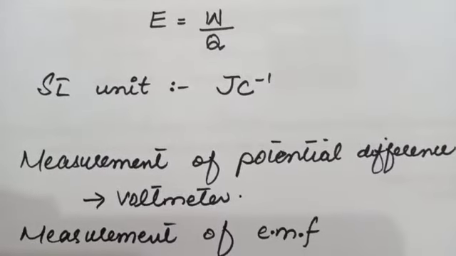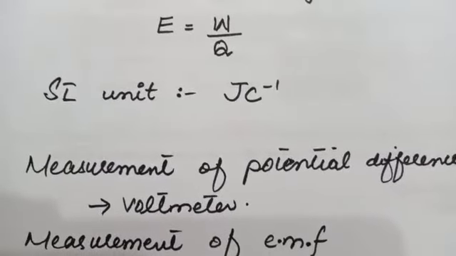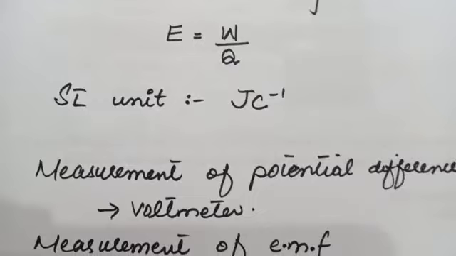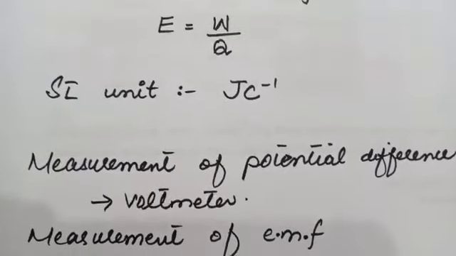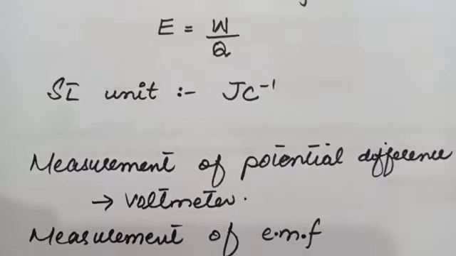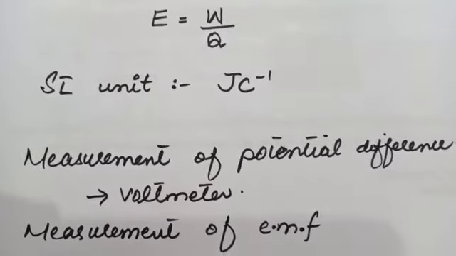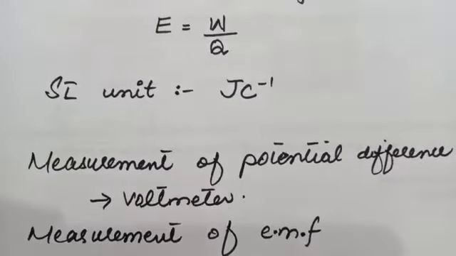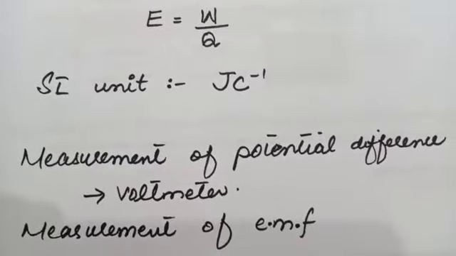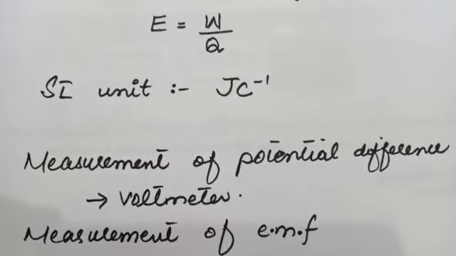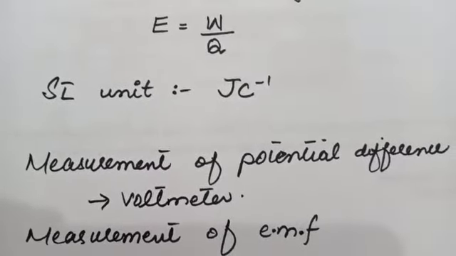Electromotive force can also be measured by the voltmeter. A voltmeter is an instrument that is used to measure the potential difference and electromotive force. In the case of measuring potential difference, the voltmeter is connected in parallel, while in the case of measuring electromotive force, the voltmeter is directly connected with the terminals of the battery.